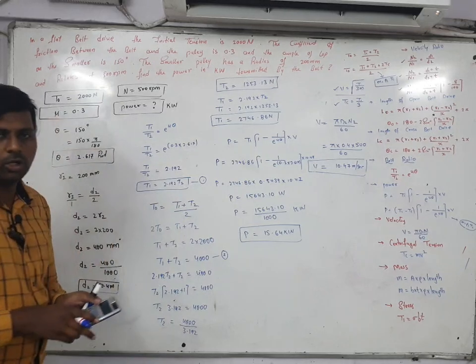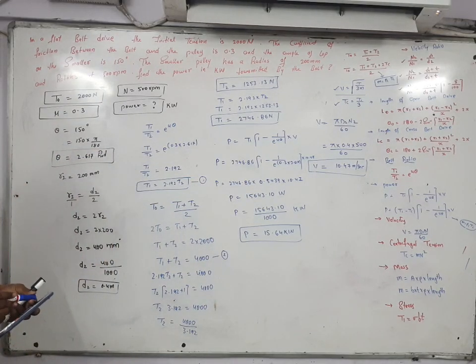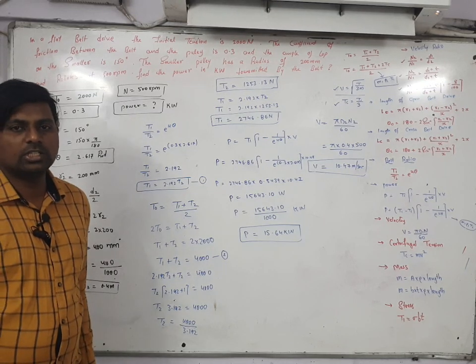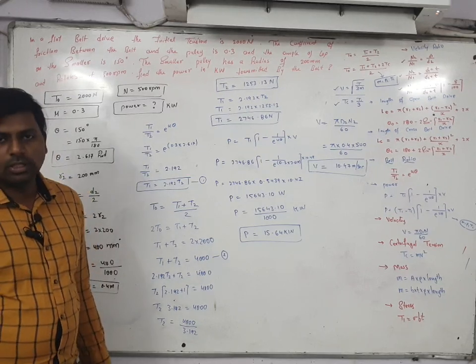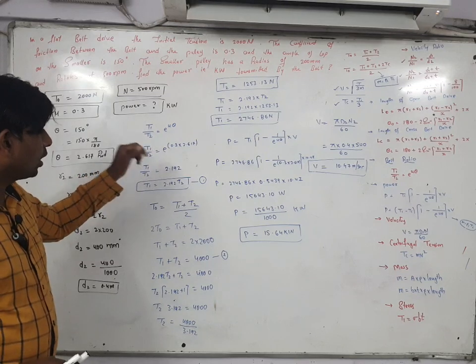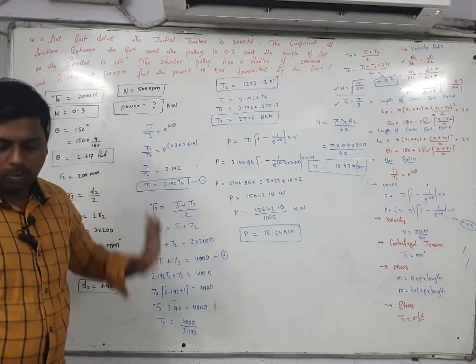Power you have to find out in kilowatt, so for the final unit you have to divide by 1000, so you will get it in kilowatt. Like this you have to find out whenever initial belt tension is given. Whenever you are going for power, first you have to find out the ratio. Ratio is equal to T1 by T2 is equal to e to power of mu theta.